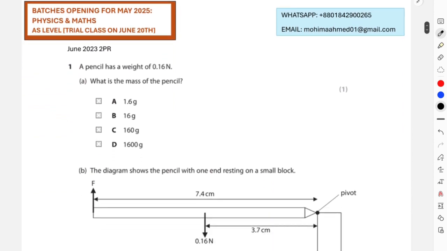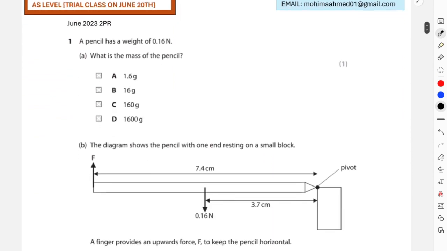This is from June 23 2PR, and it says that a pencil has a weight of 0.16 Newton. What is the mass of the pencil? Obviously we're using the equation W = mg, where g is 10, and you have to make mass the subject, which becomes 0.16 divided by 10, and this is going to be 0.016. Then again, this is in kg.